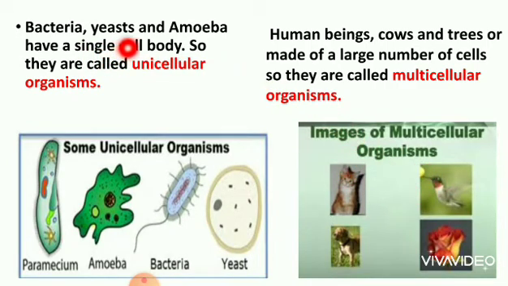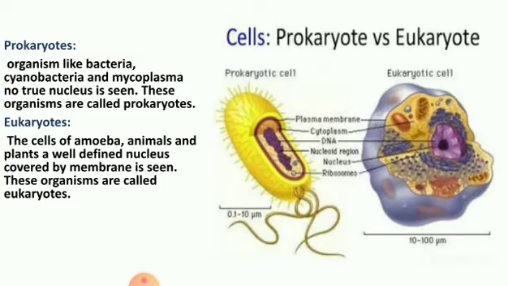Bacteria, yeast and amoeba have a single cell body, so they are called unicellular organisms. What is a multicellular organism? Human beings, cows and trees are made of a large number of cells, so they are called multicellular organisms. Do you understand, children?